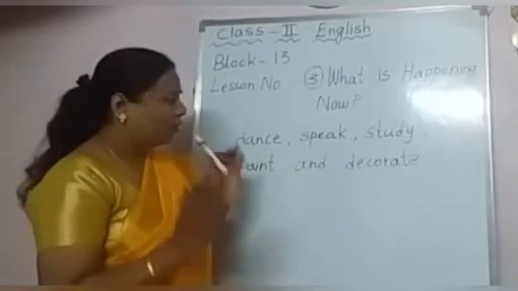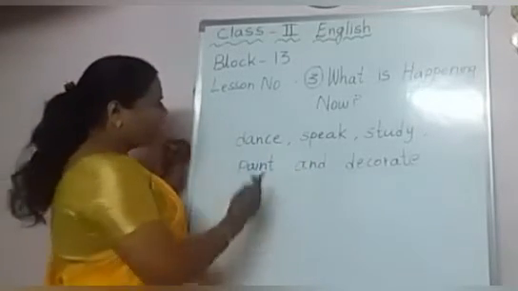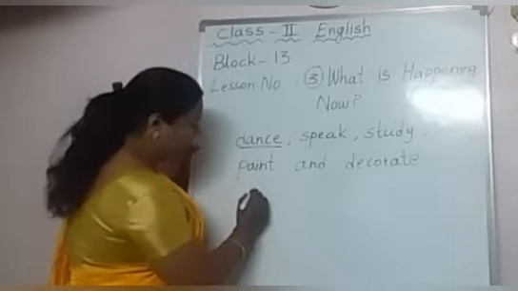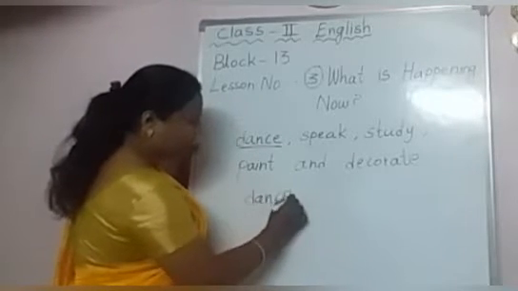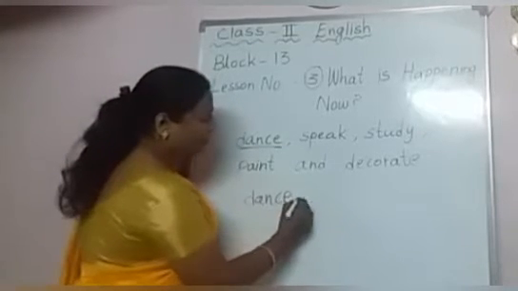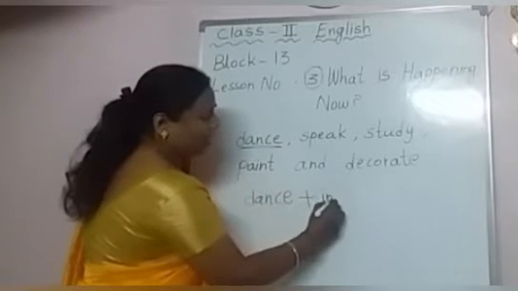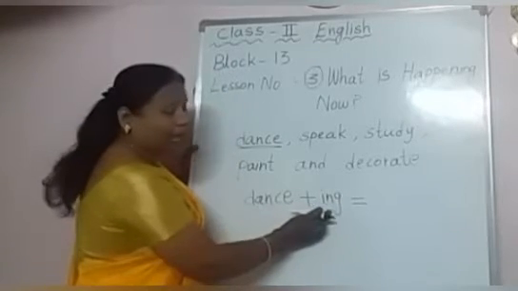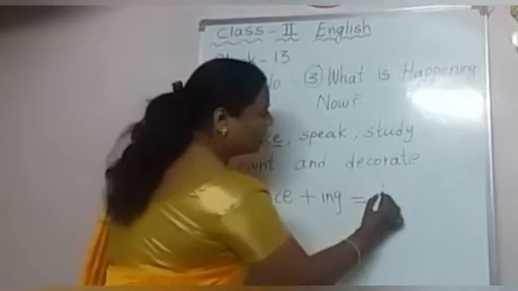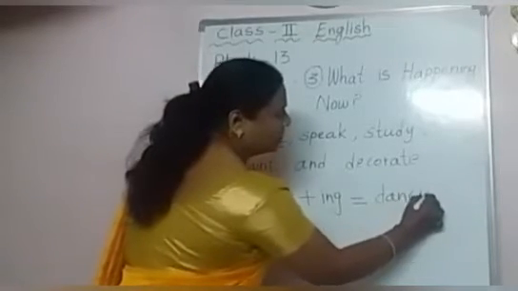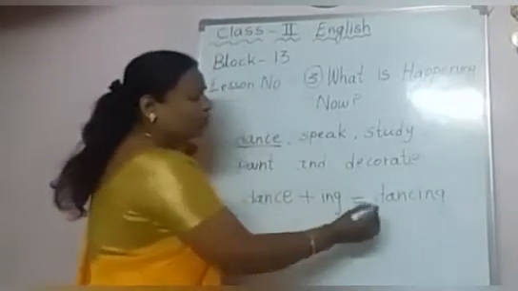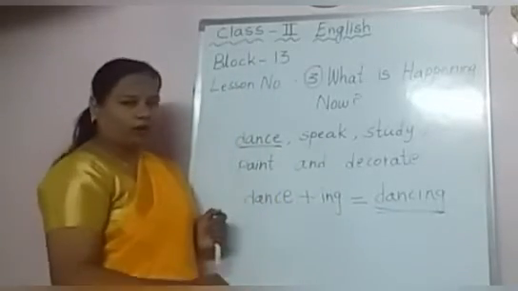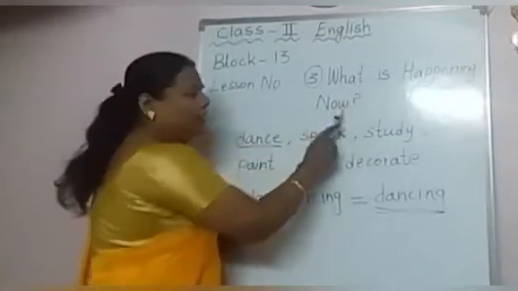So today I will explain what this is, children. This is only DANCE, dance. Today what we are learning is, we are adding ing. Okay, so this is an action word, we are adding ing. So what does it become, children? It becomes dancing. Okay children, so when do we use this dancing? At present. Okay, what is happening now?